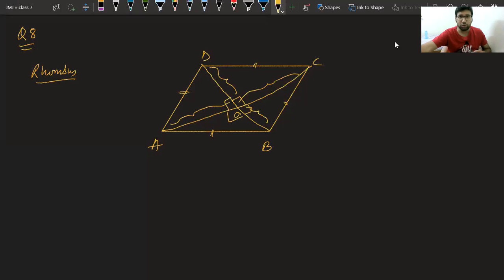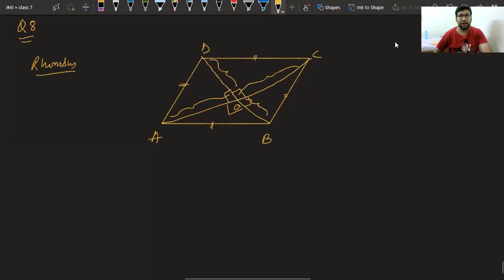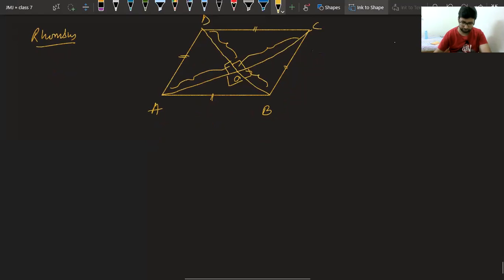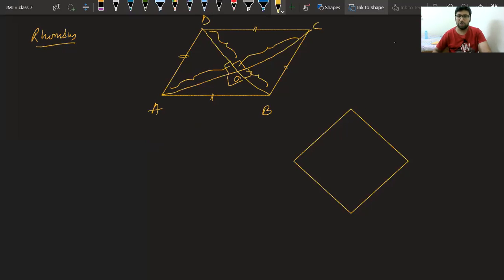Class, are you able to understand what I am saying? Again, I am making a diagram. Please see. You have to understand what is a rhombus. Then only you can understand the question. So this is a rhombus in the shape of Kaju Katri Mithai. We can call it A, B, C and D. Class, again I am saying in rhombus all sides are equal.